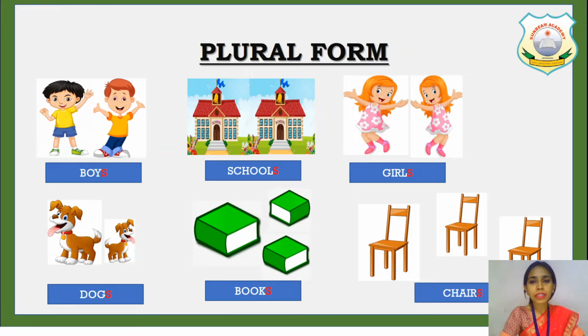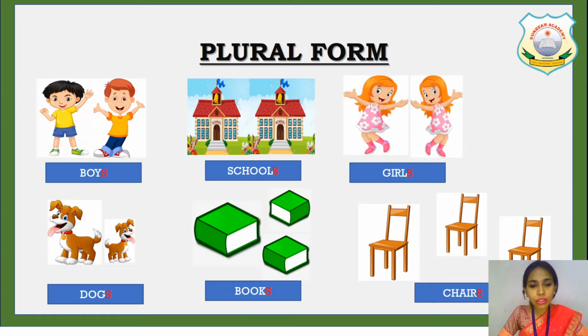Like here there are some examples that are shown on your mobile screen. You can see boy becomes boys by adding s at the end. School becomes schools by adding s at the end. Girl becomes girls. Dog becomes dogs. Book becomes books. And chair becomes chairs, by adding s at the end.